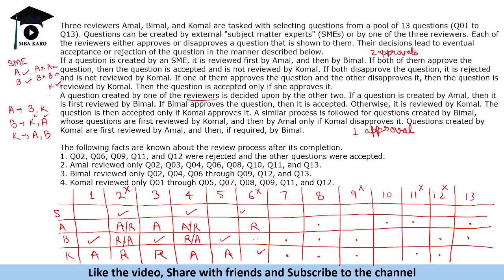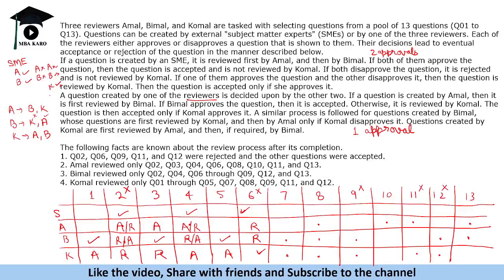So in any question, if we are given this scenario, where these two are reviewing that question, we cannot tell whether it was created by SME or Komal, but we can definitely tell that it was rejected by both of them. Because if it is by SME and it is rejected, that means it requires two rejections. And if it was created by Komal, it again requires two rejections.